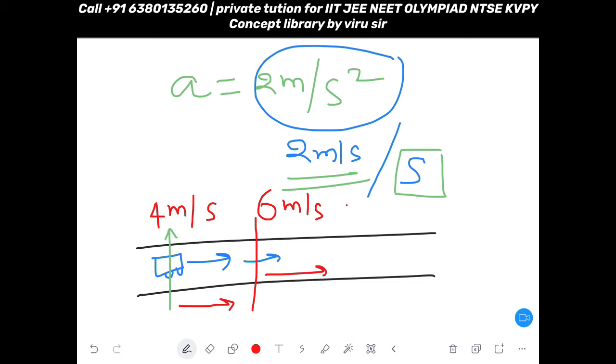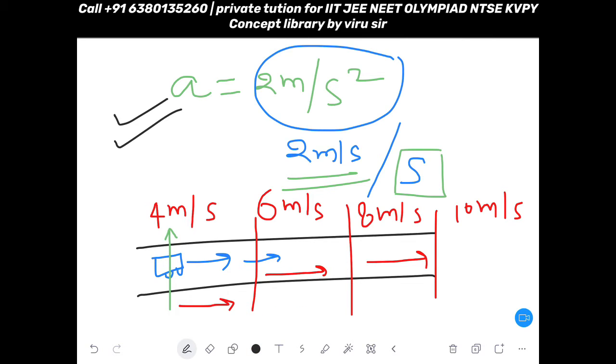Then again after 1 second, you will have another speed, that is 8 meter per second. Then again after 1 second, you will have 10 meter per second. Do you understand this logic? Yes. Why? Because in every 1 second, your velocity is increasing. So this is the physical meaning of acceleration. Okay.